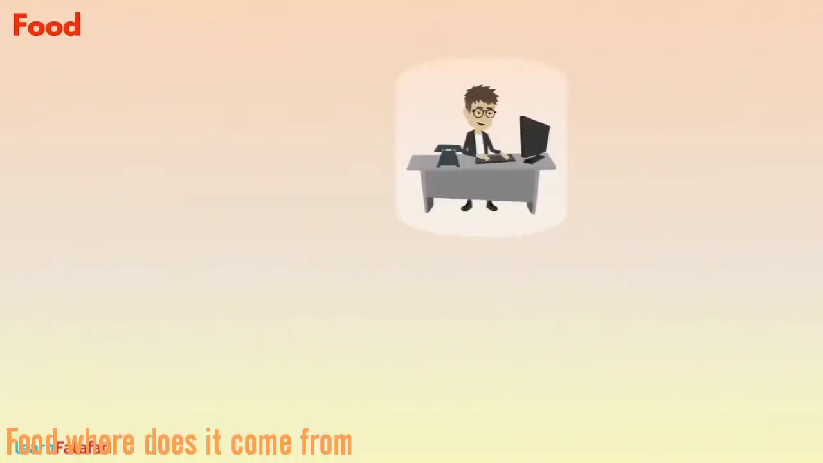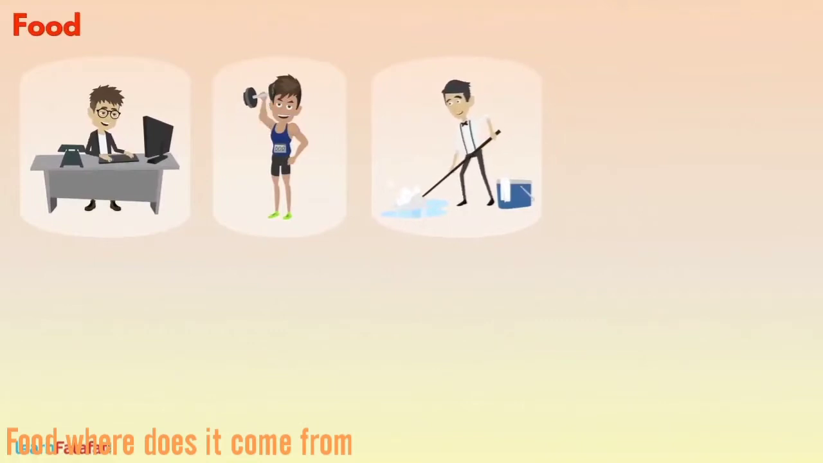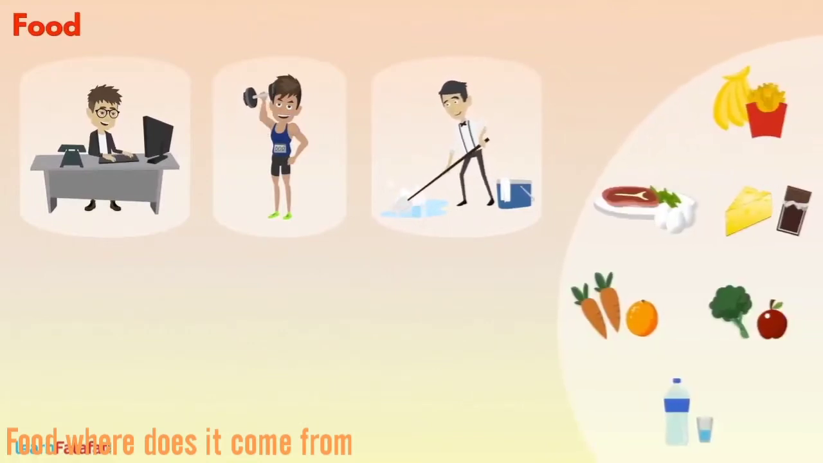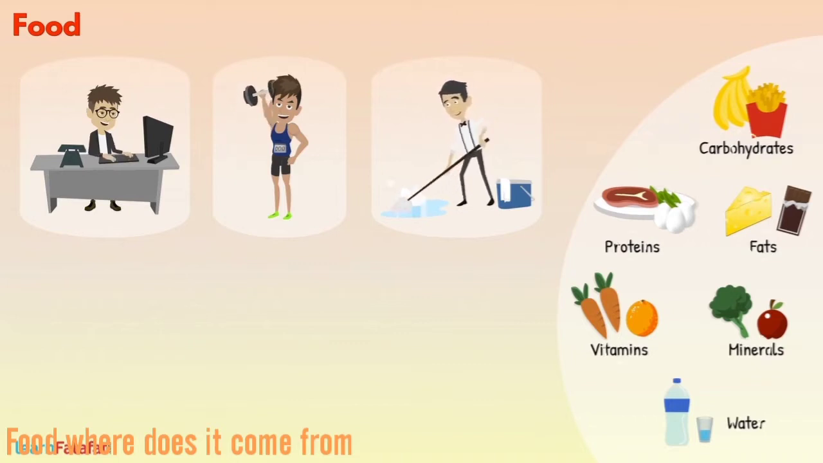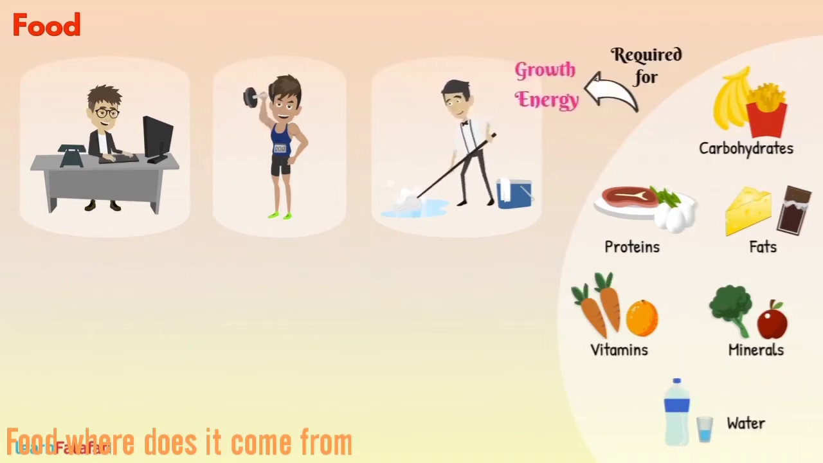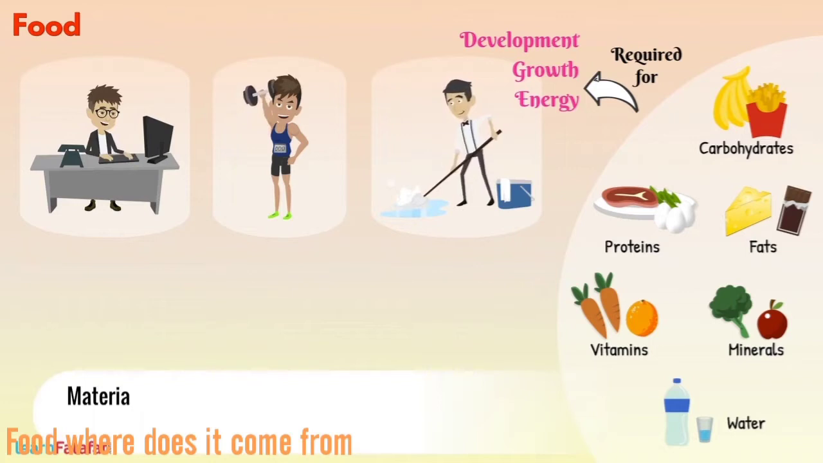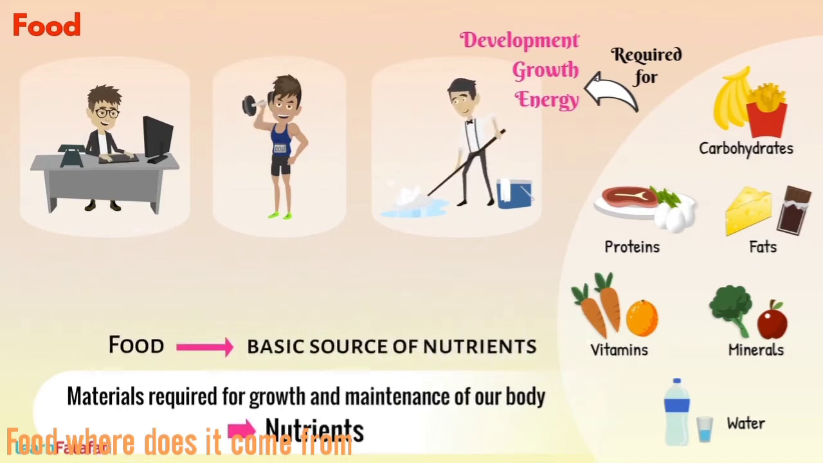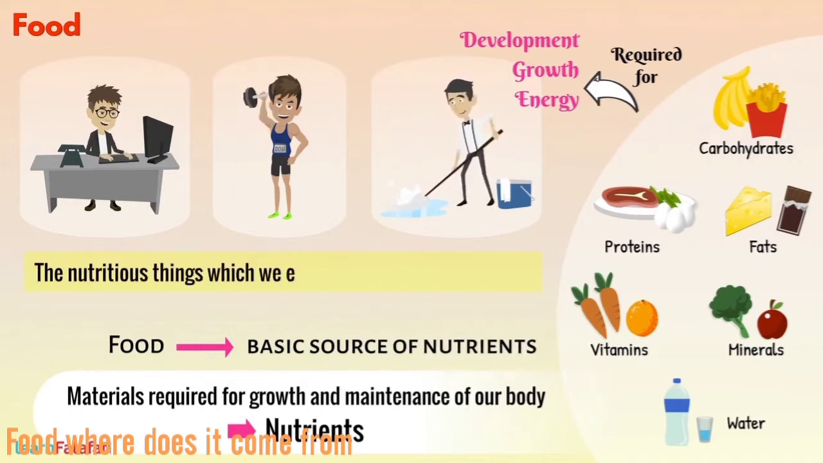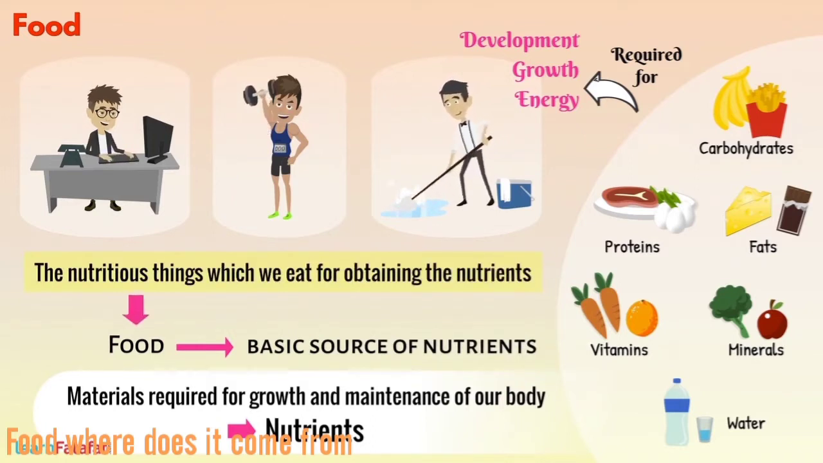We need energy to carry out different activities. We also need different materials for growth and development of our body. For example, carbohydrates, proteins, fats, vitamins, minerals, and water. The materials required for energy, growth, and development are nutrients. Basically, the materials required for growth and maintenance of our body are called nutrients. Food is the basic source of nutrients. The nutritious things which we eat for obtaining the nutrients are called food.